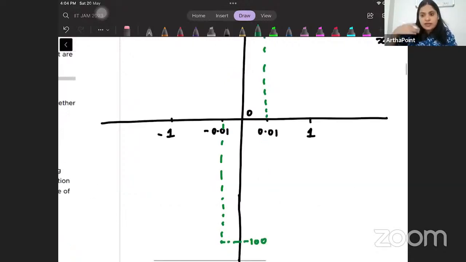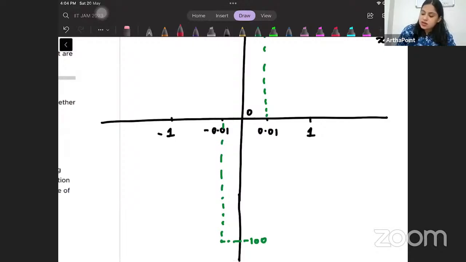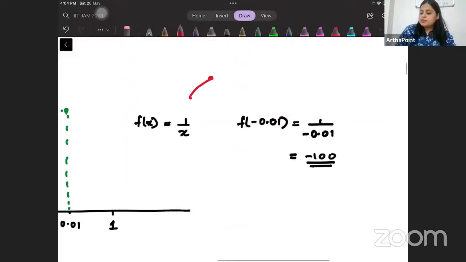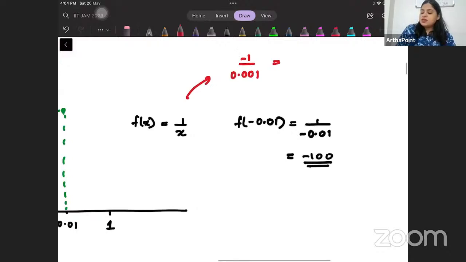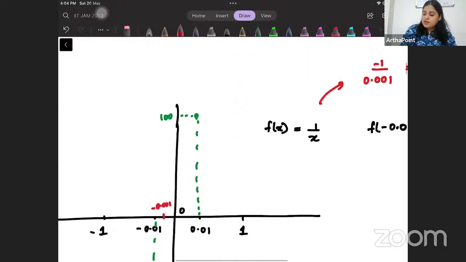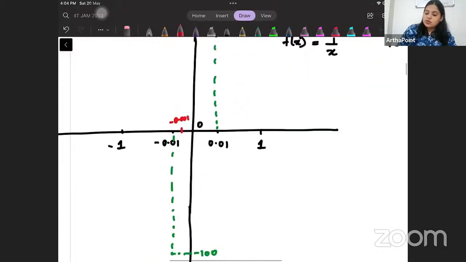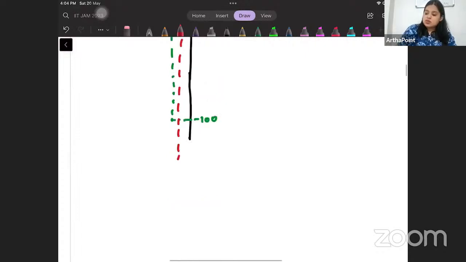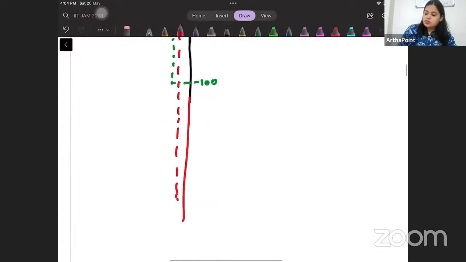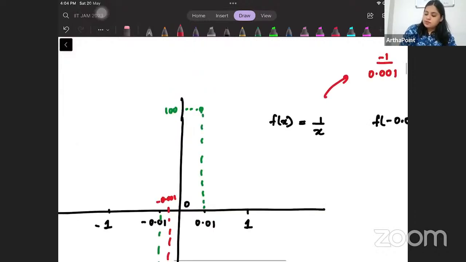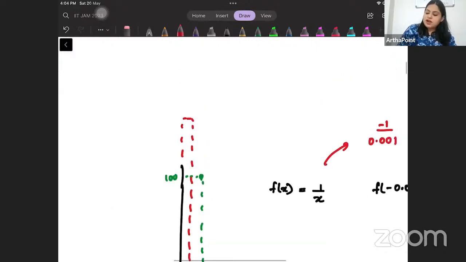Now I approach even closer to 0. Let's say I take minus 0.001. My function value will be minus 1000, huge. And here it is going to be 1000. Very, very large, okay?